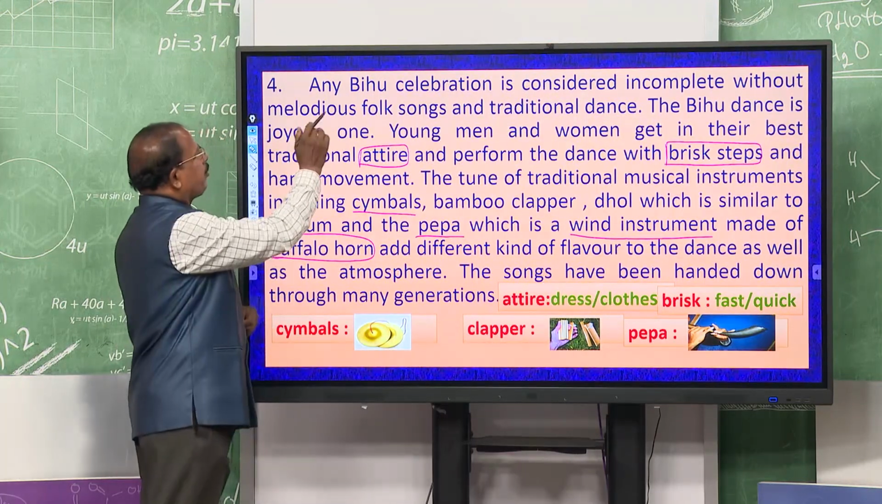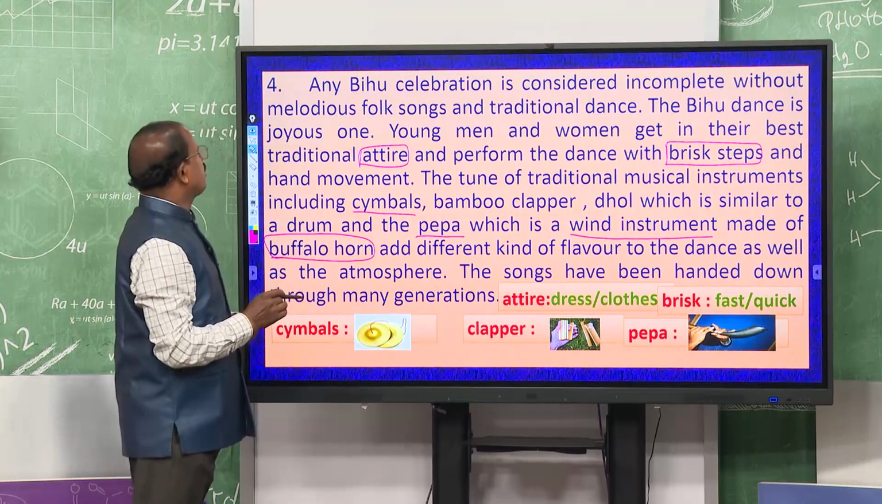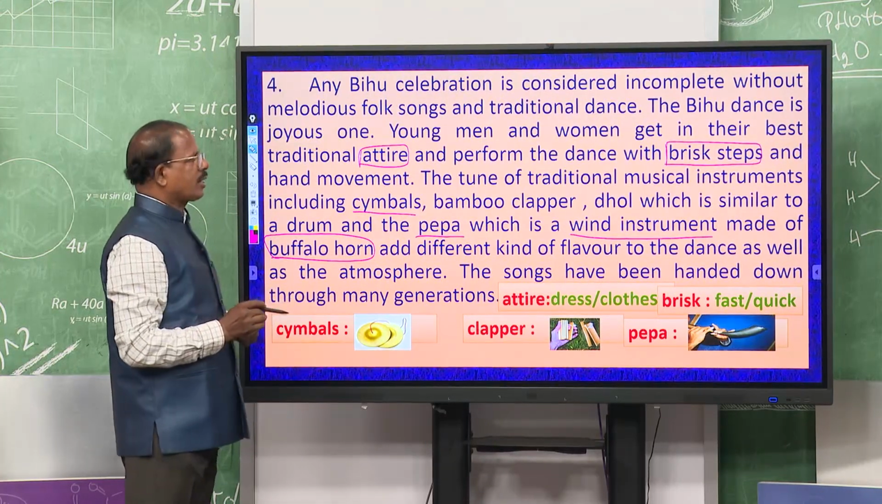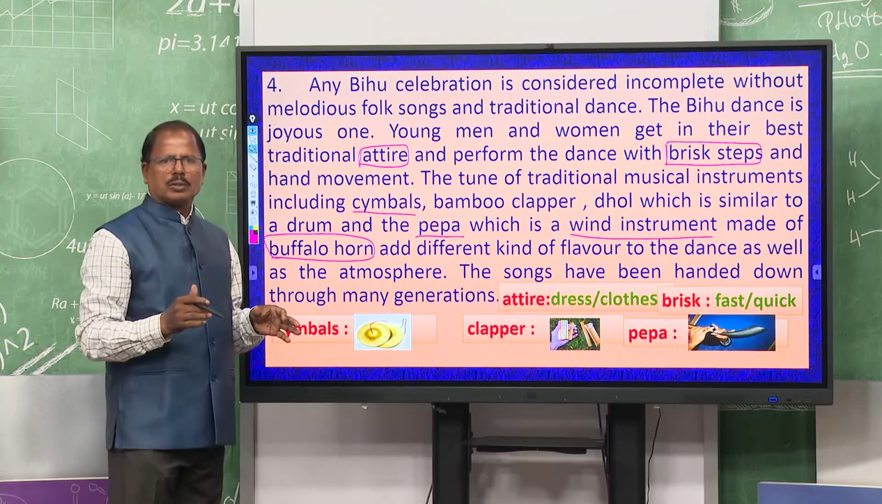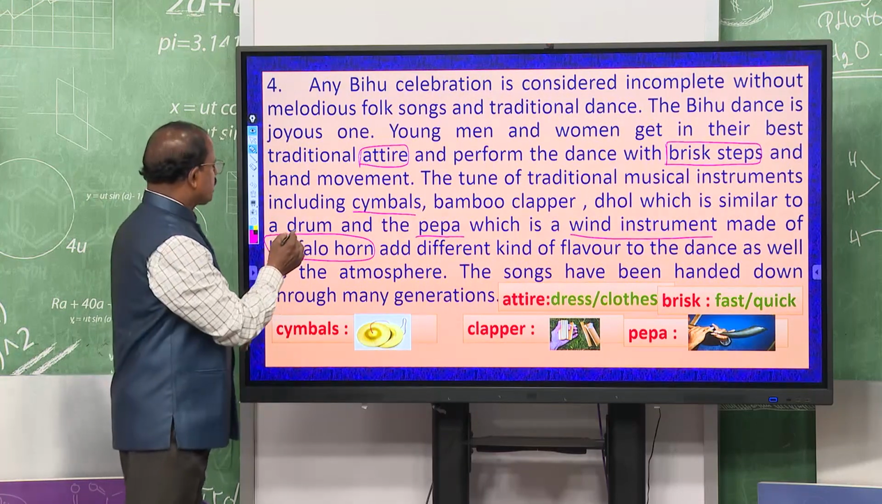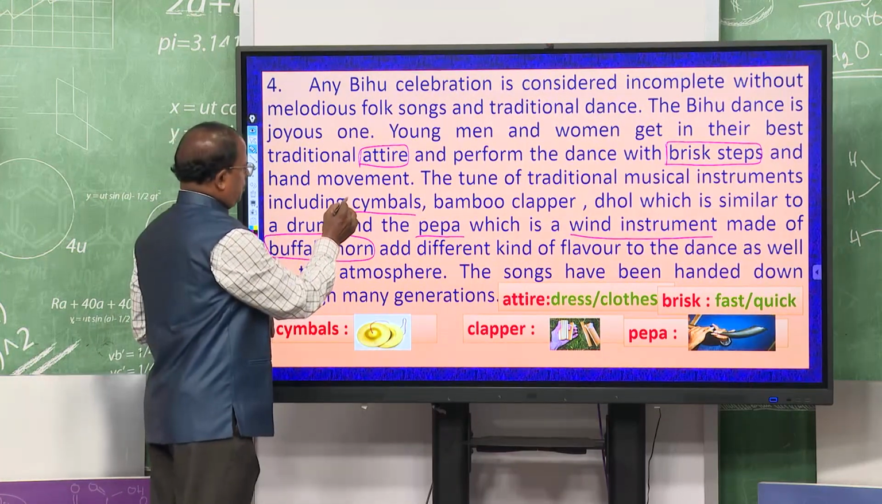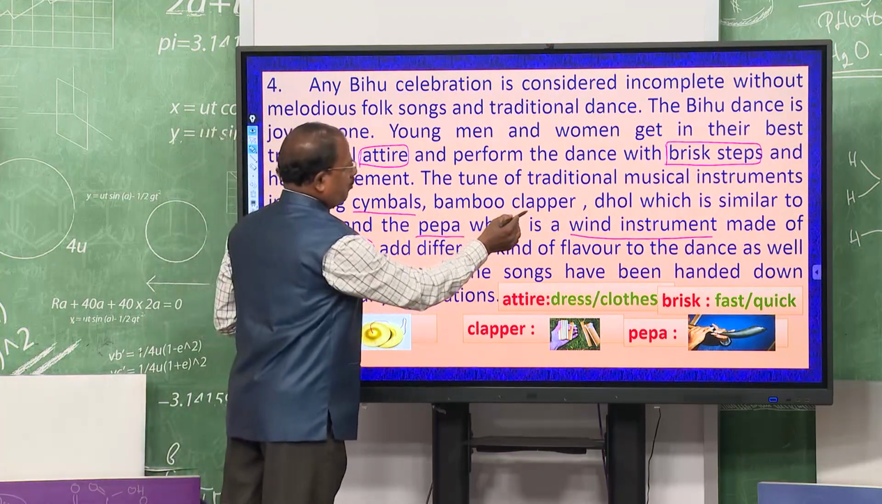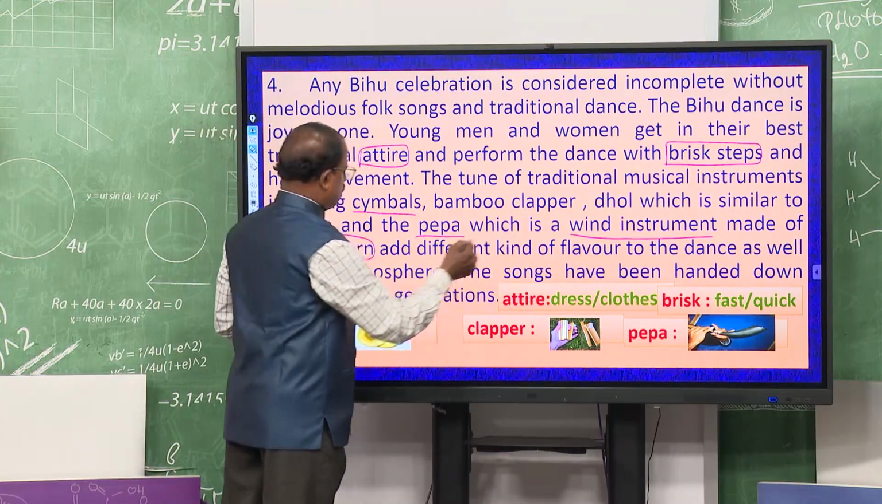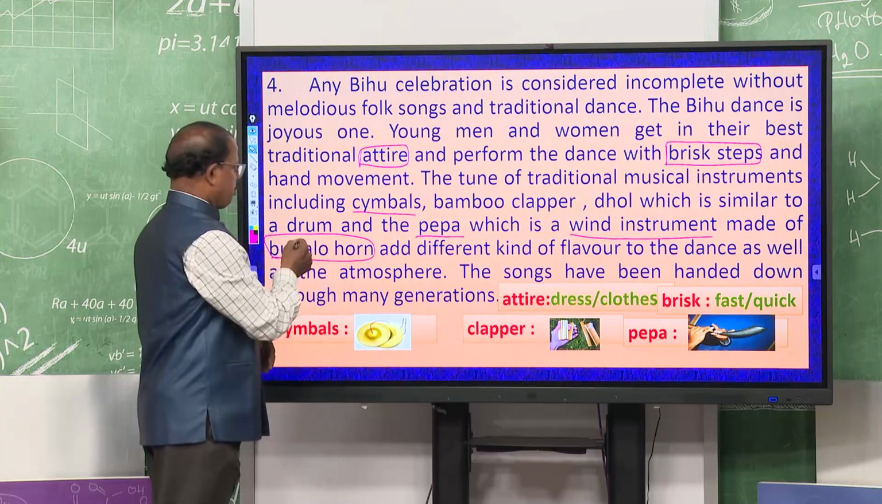And so, any Bihu celebration is considered incomplete without melodious folk songs and traditional dance. That means, they sing songs, they dance and they enjoy, and they use these musical instruments like cymbals, clapper, then your pepa and drum, right.